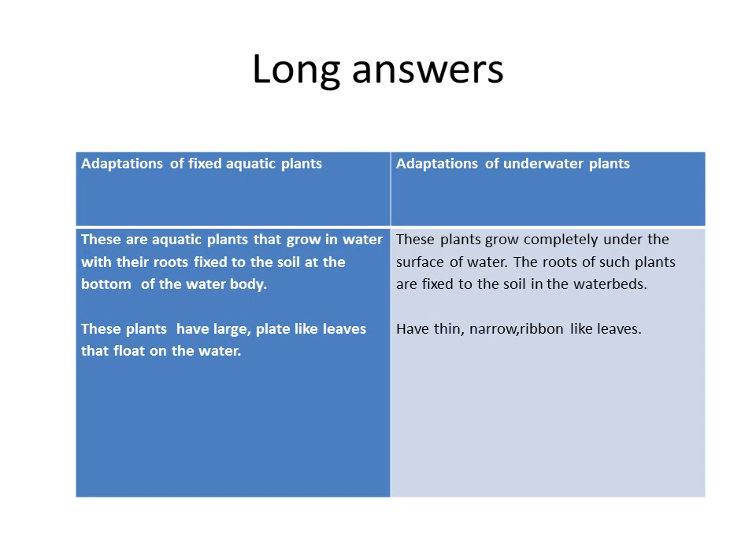And then adaptations of underwater plants. These are plants that grow completely under the surface of the water. Here the roots of such plants are fixed to the soil in the water beds. These types of plants have thin, narrow, ribbon-like leaves.